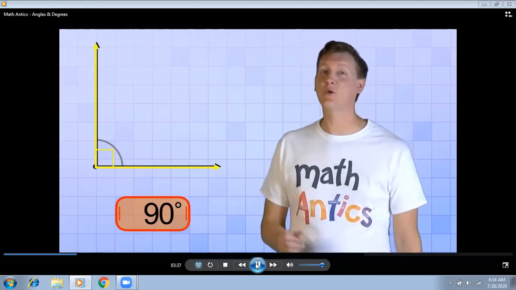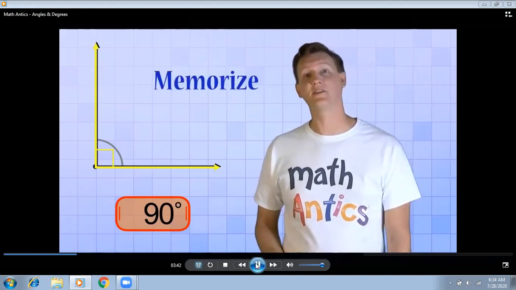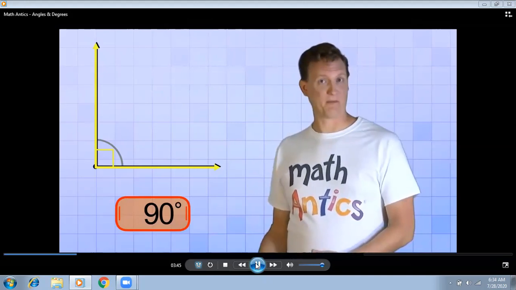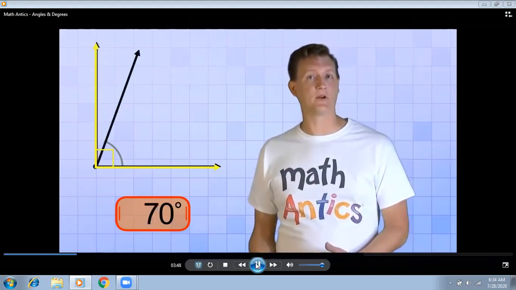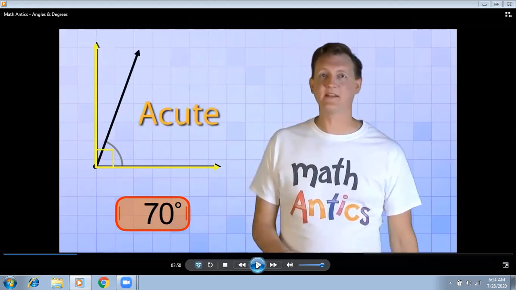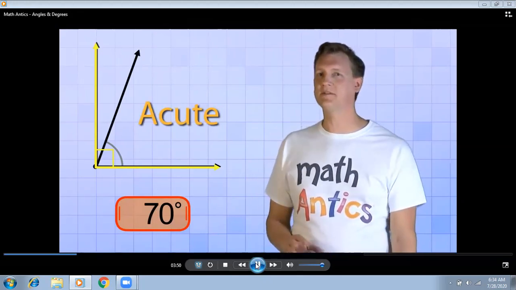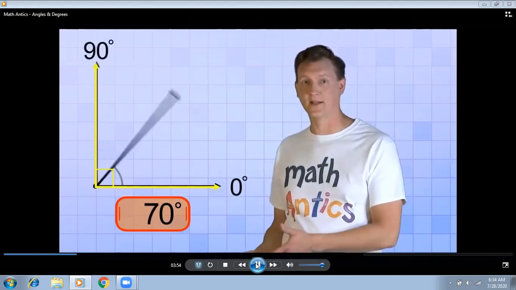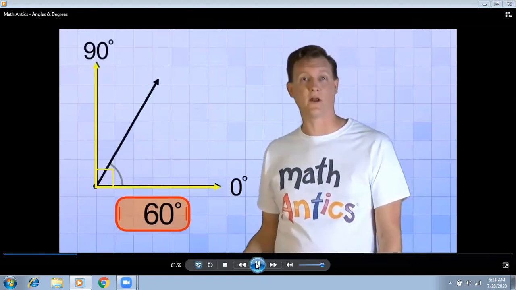Exactly 90 degrees, and that is super important to memorize because right angles are used all the time in geometry. You remember from our last video that all angles less than a right angle are called acute angles. Your angles start from 0 till 89, because 90 forms a right angle, but before 90 is 89. So all the angles from 0 till 89 are called acute angles. Acute angles are those angles which are smaller than 90 degrees, like 10, 30, 45, and 60.